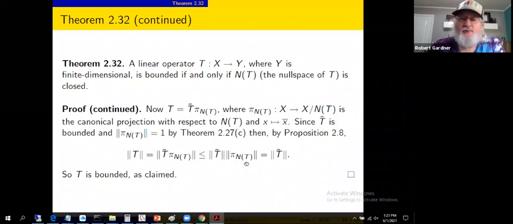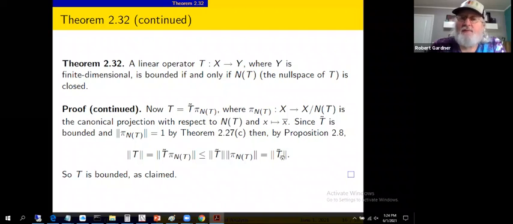That was proposition 2.8. So the norm of t, which is the same as the norm of t tilde composed with the canonical projection, is less than or equal to the product of those norms. We just saw that the norm of the canonical projection is 1. We get a 1 there. So we get the norm of t is less than or equal to the norm of t tilde.